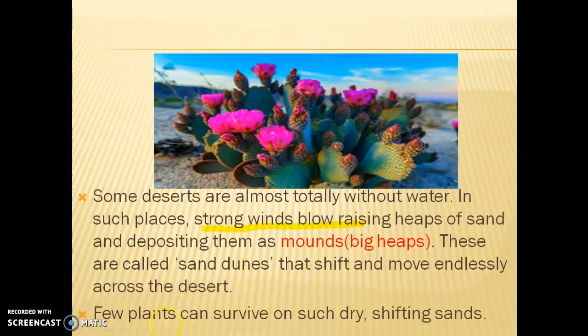These are known as sand dunes. It is just the movement of sand across the desert, and few plants have the ability to survive in such moving sand.